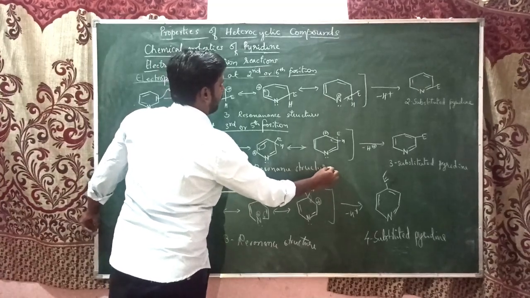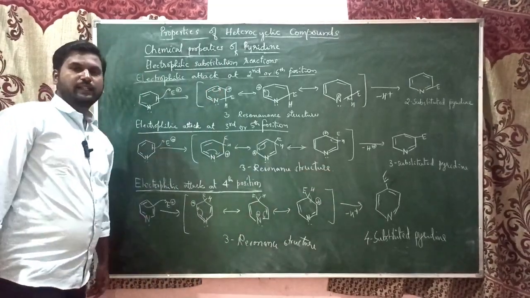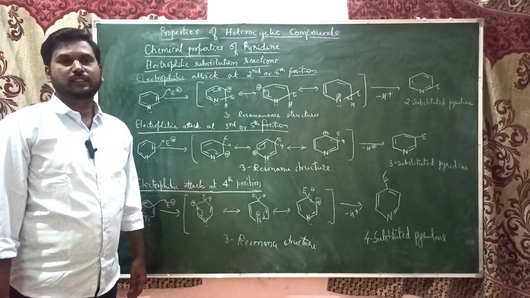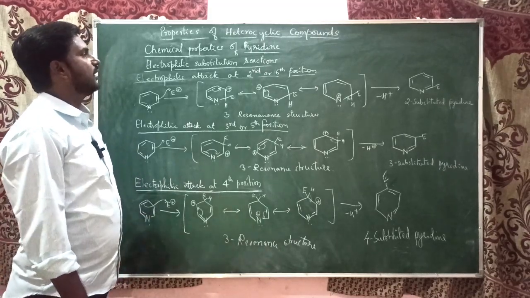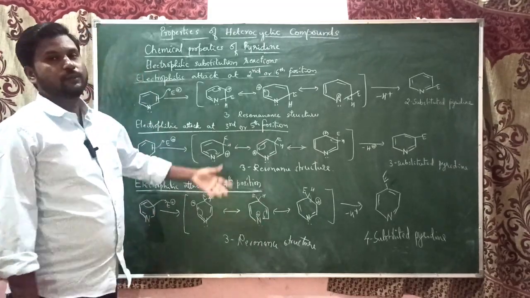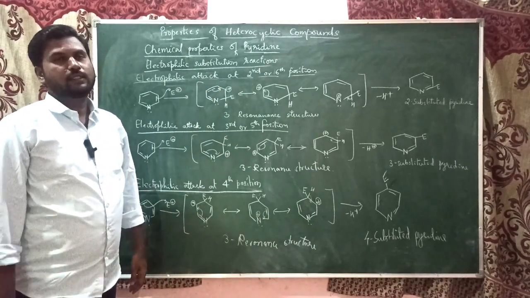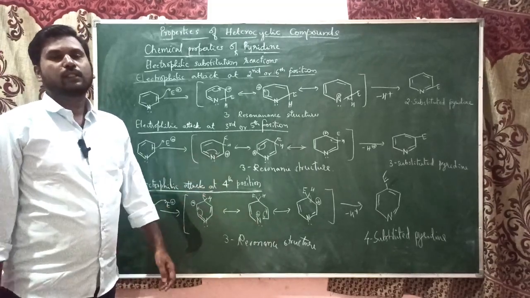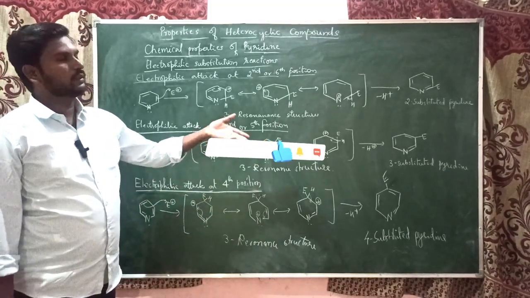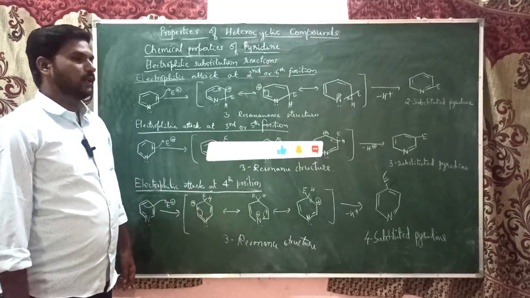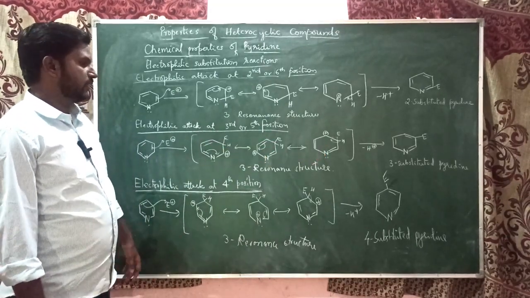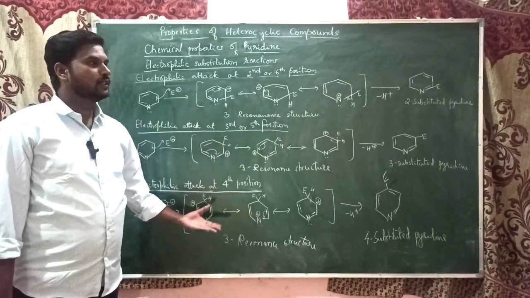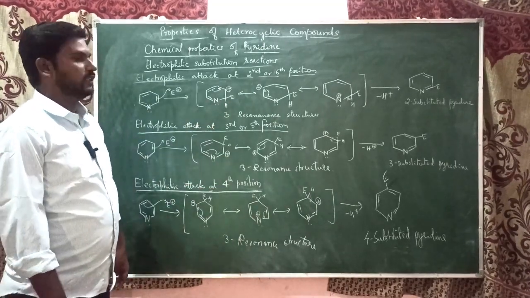In case of pyridine, whether an electrophile attacks at second, third or fourth position, we got the same number of resonance structures. It was easier to find out the most preferred position in case of furan and pyrrole, because there we used to get 3 and 2 structures. The one which gives more resonance structures would be the most stable, and the electrophile used to attack that position with stability. But here, if you see all the positions, whether second, third or fourth position, all of them are giving 3 resonance structures.